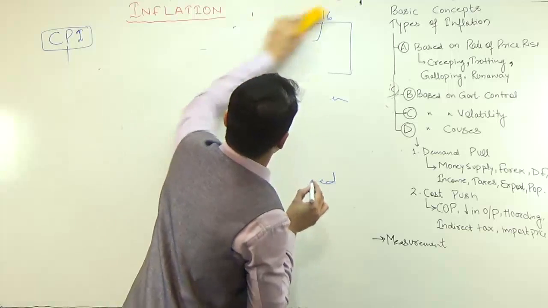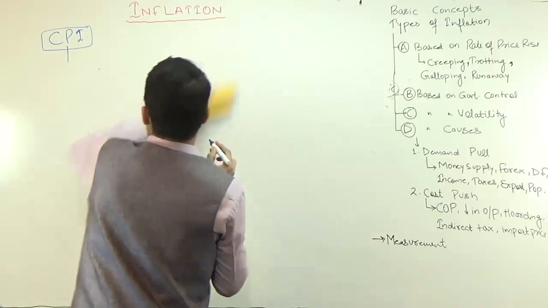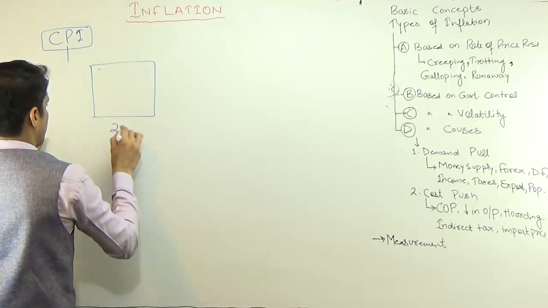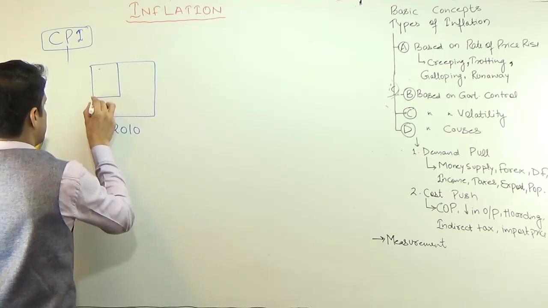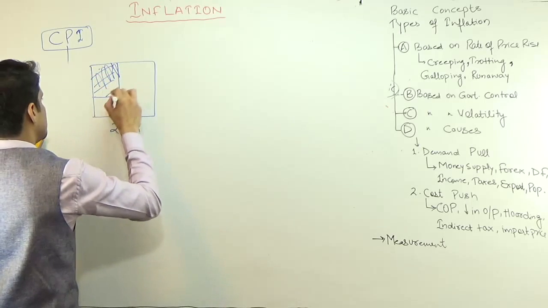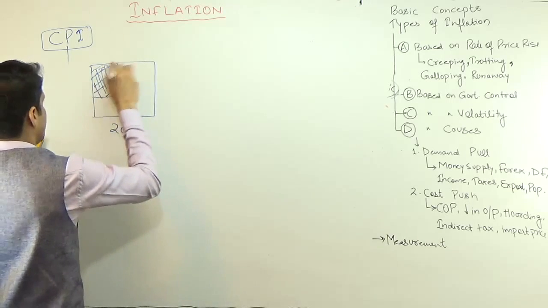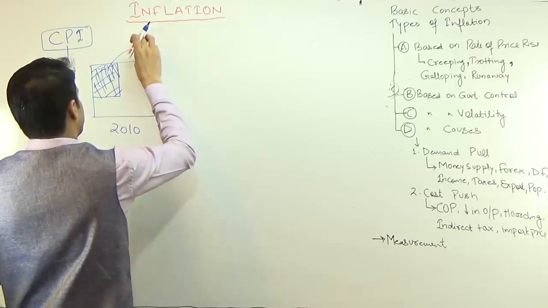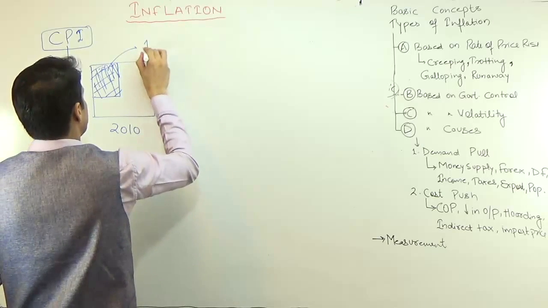Base year changed from 2010 to 2012 means what? Suppose in 2010 you were considering all these items with different prices and different measuring units. So they combined all this, averaging out, and whatever figure came, they assume that figure is equal to 100.